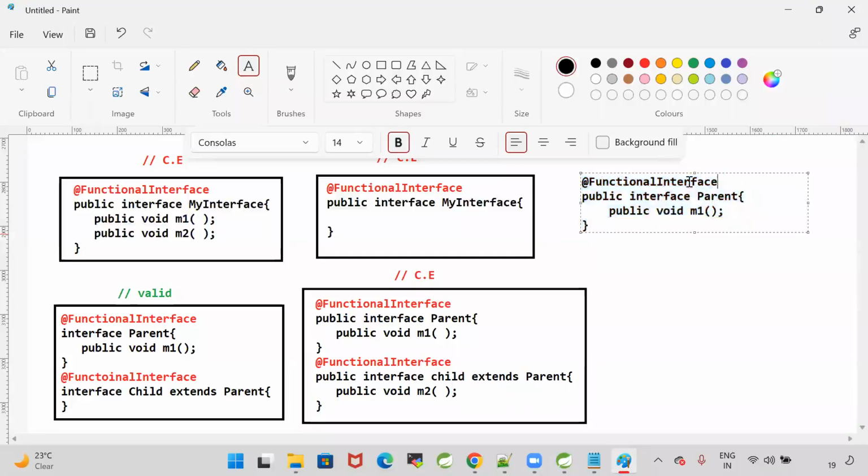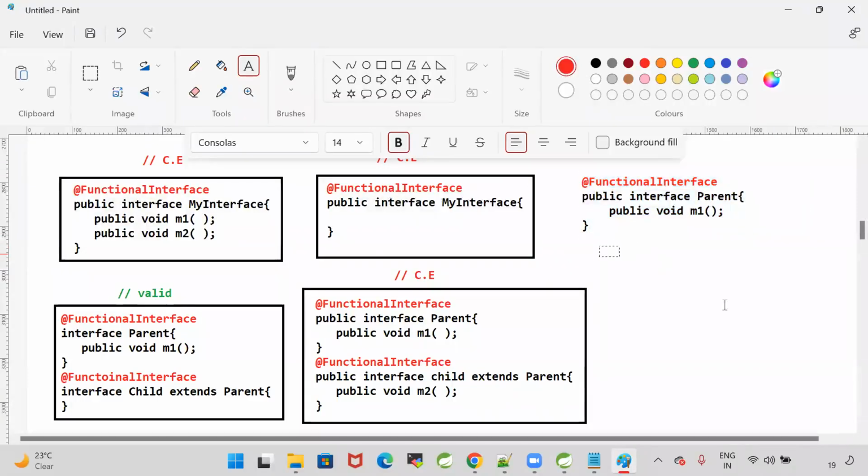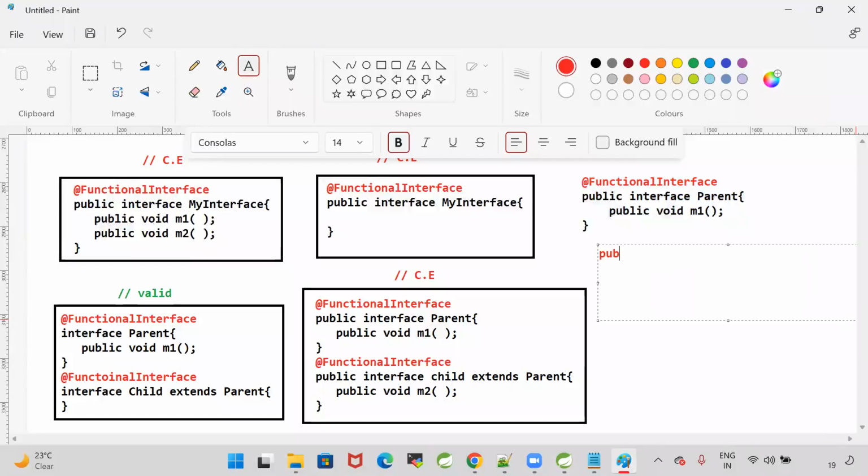I'm not writing public, guys, there is no space. Interface child extends parent. Interface child extends parent, public void m3, public void m4.